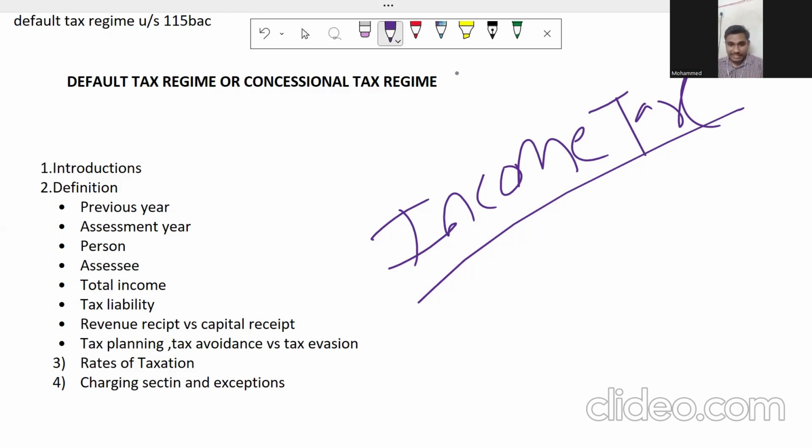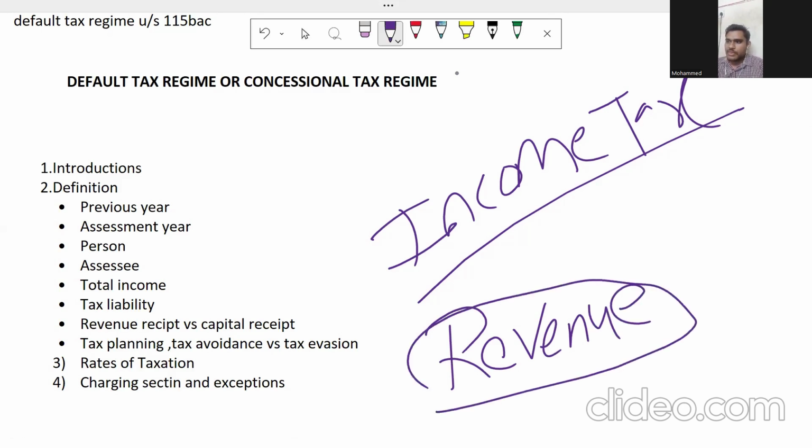It is a revenue-based tax. What is it? The first point, it is a revenue. For whom is it revenue? It is revenue to the government. So there are n number of acts we have: Income Tax Act, Companies Act, Labor Code. We have the new Factories Act as well, and Industry Act as well, Wages Act. There are so many acts.